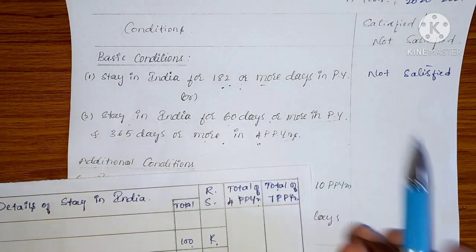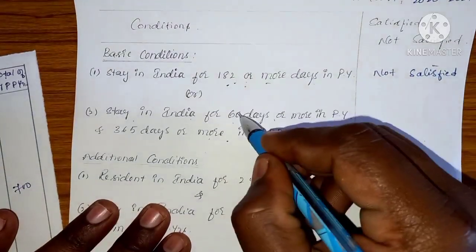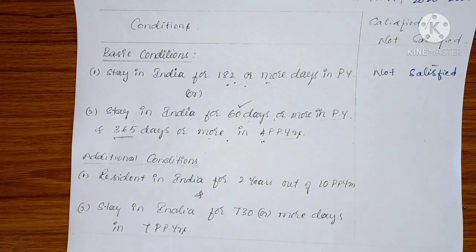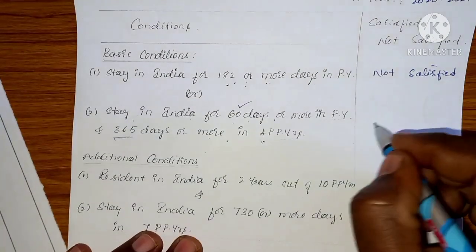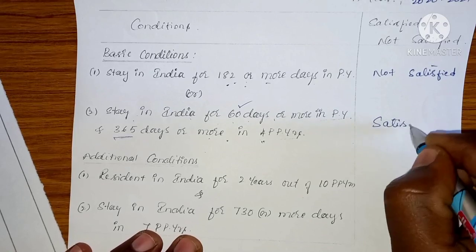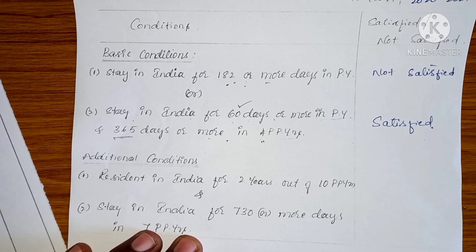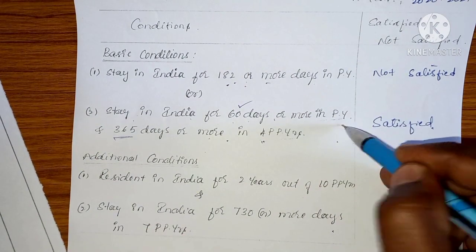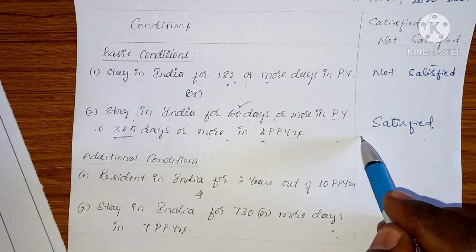Firstly 60 days during the previous year. He was here for 100 days, so 60 days is clear. Then 365 days during the 4 preceding previous years. In the 4 preceding previous years he was here for 400 days. Hence it is satisfied. So the second basic condition is fulfilled. If either of the two is fulfilled, we should go for the additional conditions. If neither is fulfilled, there is no need of going to the additional conditions; directly you write that he is a non-resident.